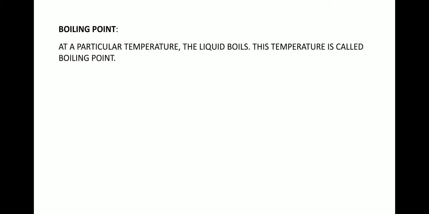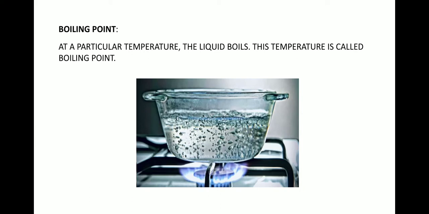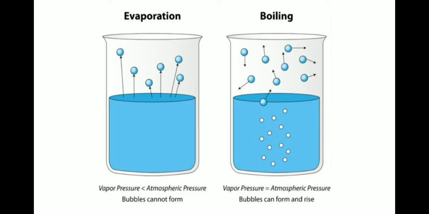So what is boiling point then? Boiling point is a particular temperature at which the liquid boils. Okay, so that particular temperature is known as boiling point. You can see that at boiling point, when the liquid starts boiling, the entire process takes place throughout the liquid. Okay, in case of evaporation, it was only on the surface. In case of boiling, it is throughout the liquid. So we will discuss the differences between evaporation and boiling.